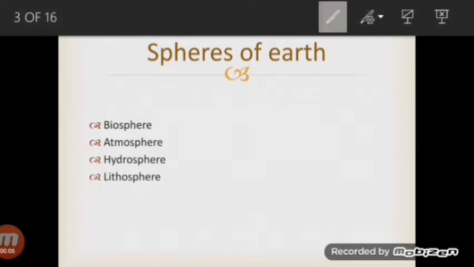Earth has different spheres. There are 4 main spheres: biosphere, atmosphere, hydrosphere, lithosphere. Bio means life. So the segment of Earth which is comprised of living organisms such as plants and animals is called the biosphere. Atmosphere is the segment of Earth which contains a lot of gases. Hydro means water, so the part of Earth which comprises a lot of different water deposits and water bodies is called the hydrosphere. Litho means soil, so the dry land or dry area of Earth is called the lithosphere.